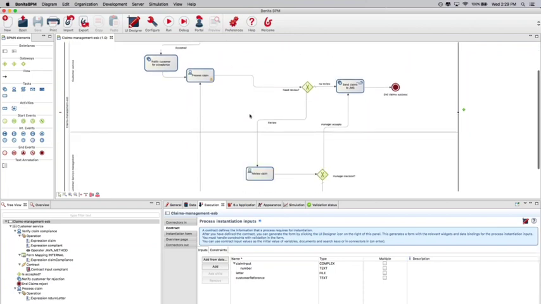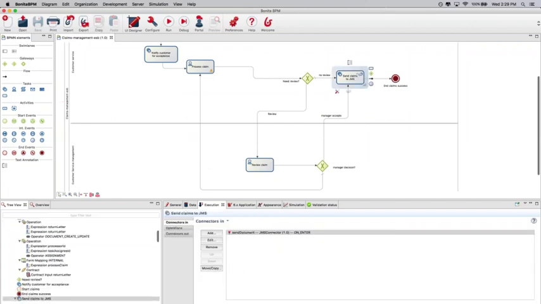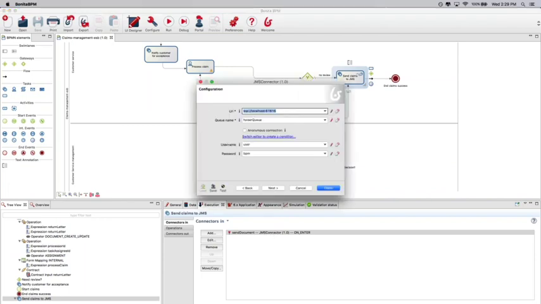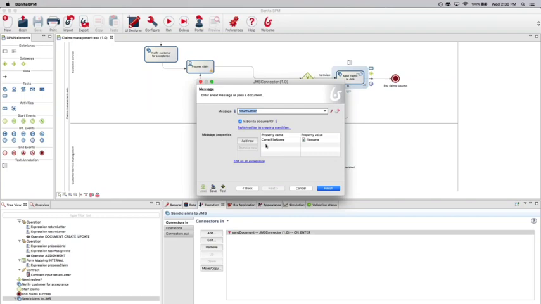Then we will go through the process during the demo, and at the end you will see that we have an automatic task that uses my JMS connector to send the document back to the JMS queue. So it's a really simple connector that is available now on the community if you want to use it. It takes simple information to locate the ActiveMQ queue, and you can indicate what you want to pass. You can set message properties along the way, and that's pretty much it.